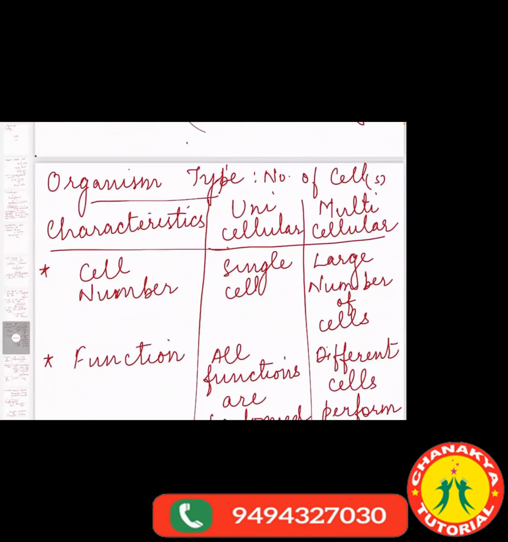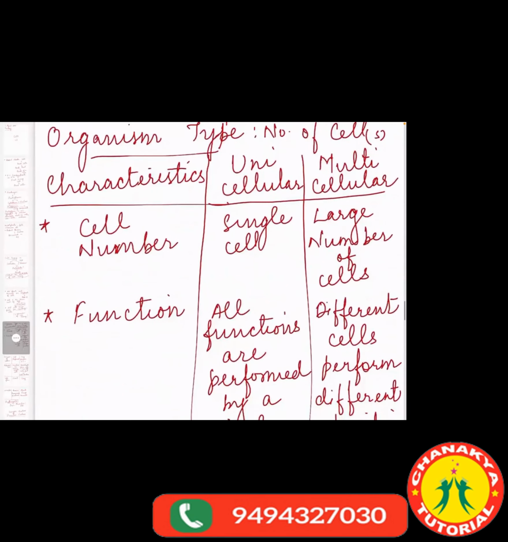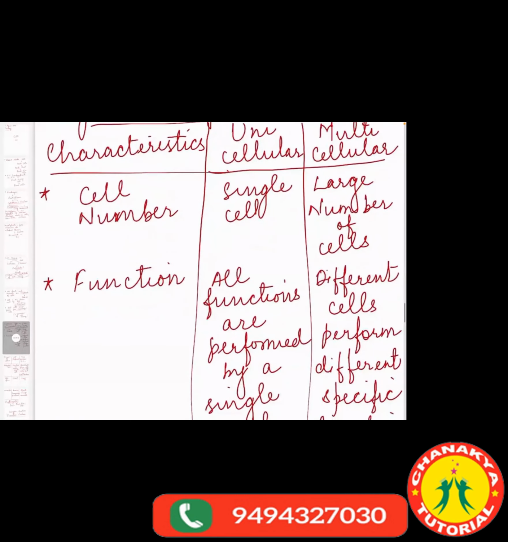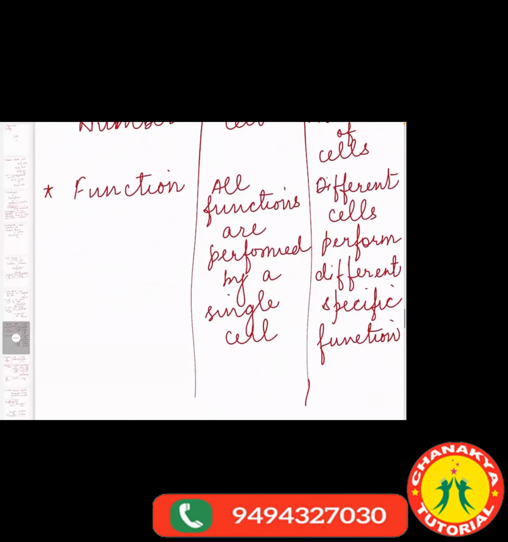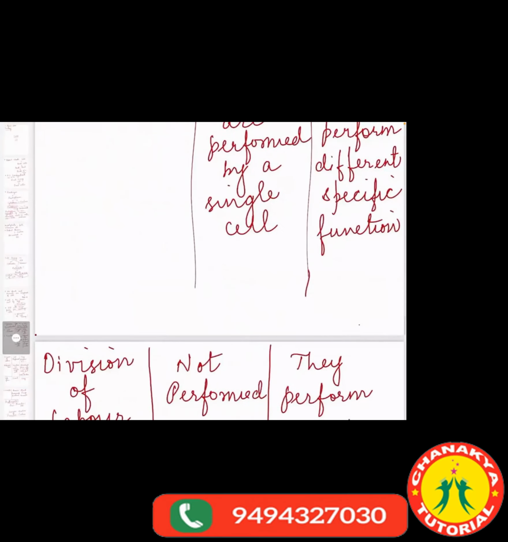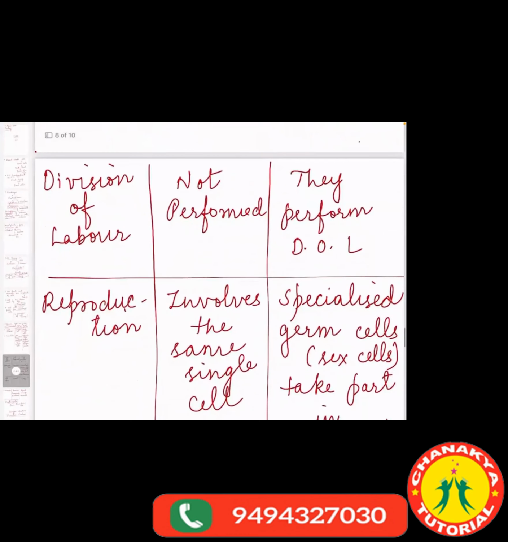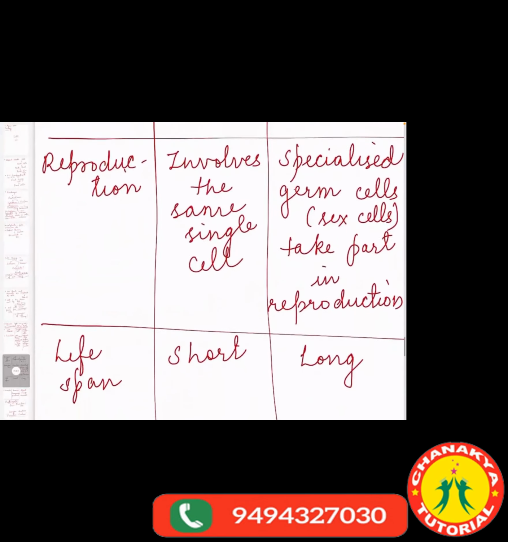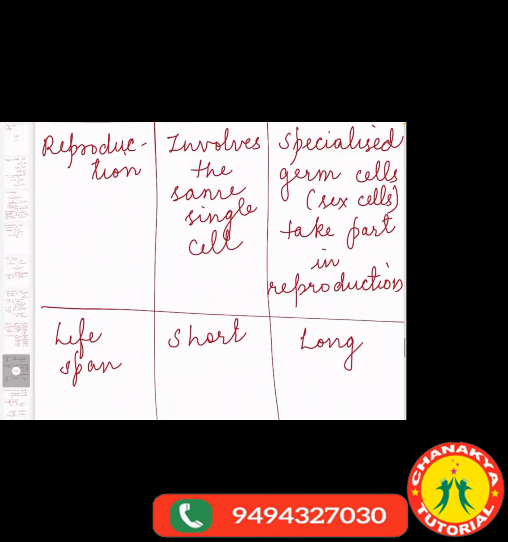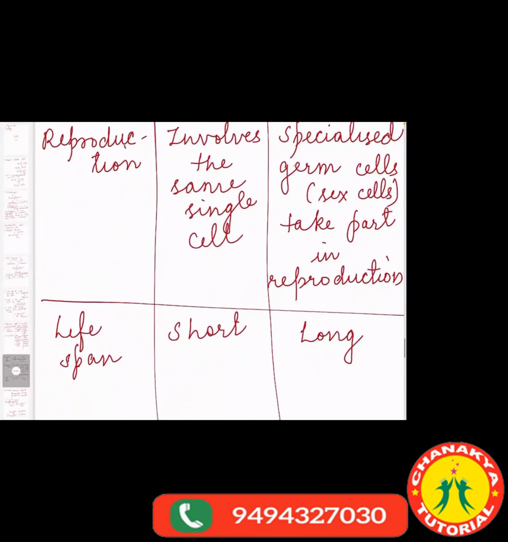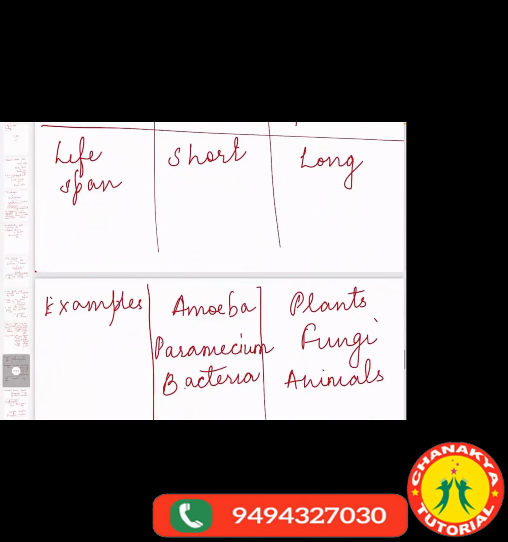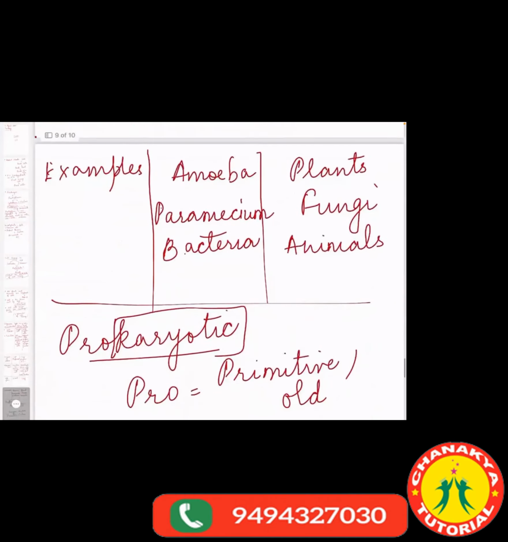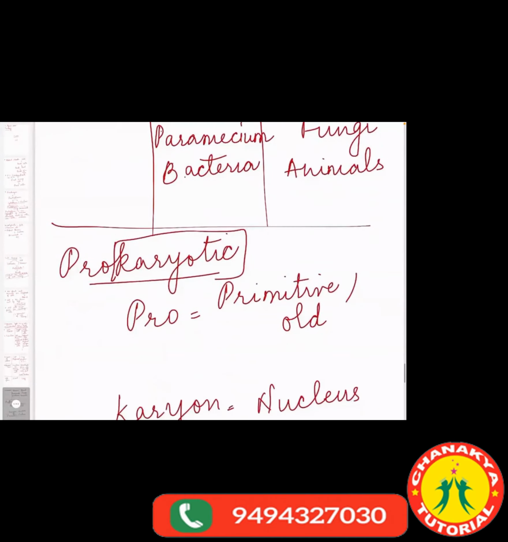Now, organism type, number of cells. Then we discussed unicellular and multicellular differences. In the cell number, unicellular has a single cell, multicellular has a large number of cells. Then functions: unicellular organisms can perform all the functions with one cell, whereas multicellular organisms need different cells to perform different functions. Division of labor we can't see in the unicellular, whereas in the multicellular we can see those differences. Reproduction is done with the same single cell in unicellular, whereas multicellular organisms have special germ cells, meaning separate sex cells, with the help of which they do reproduction. Lifespan for the unicellular is short, whereas for the multicellular it is long. Examples: amoeba, paramecium, bacteria; plants, fungi, and animals.